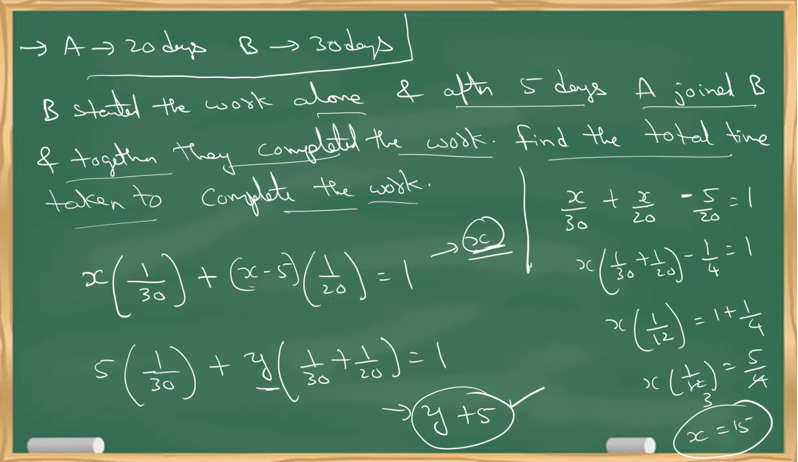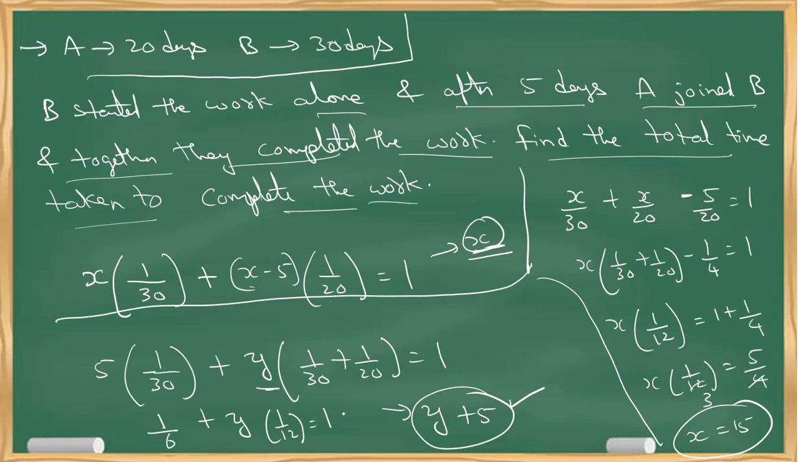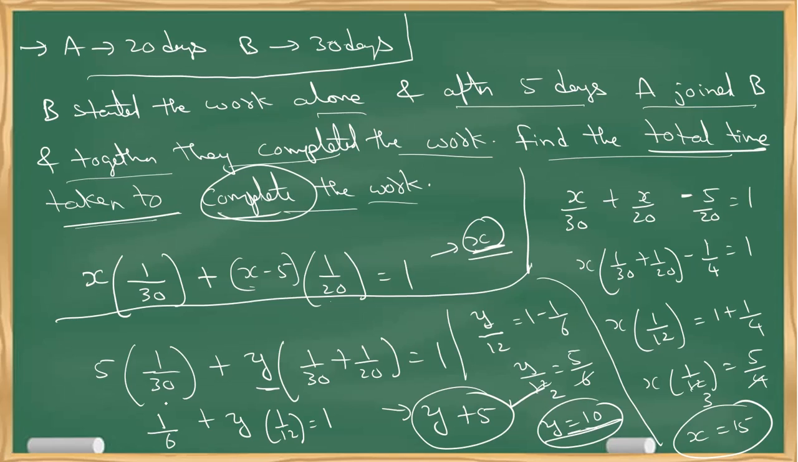Now do it from here. 5 by 30 means 1 by 6, plus y into 1 by 12 equals 1. So y by 12 equals 1 minus 1 by 6, which is 5 by 6. So the y value is 10. So for 10 days A and B will be working together. But as per the question you want to find the total time taken to complete the work. So the y value 10 plus 5 is again 15. So this proves our theory is correct.